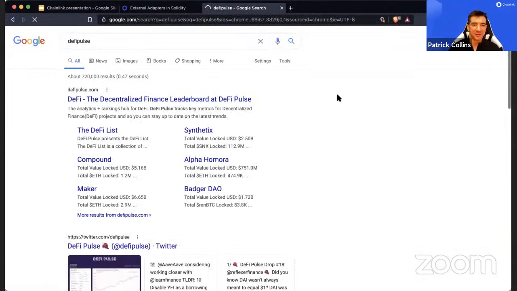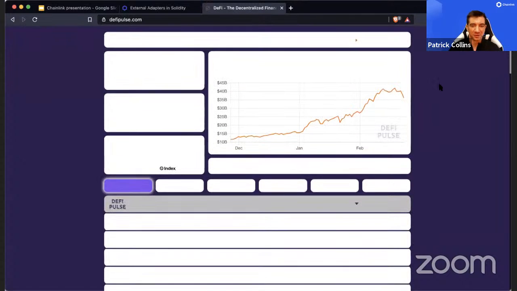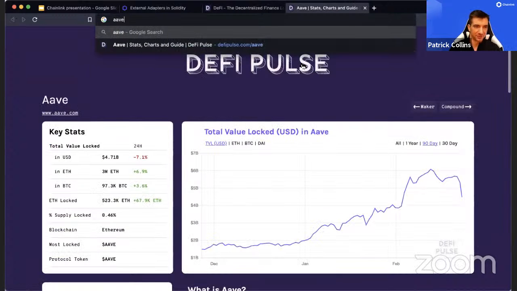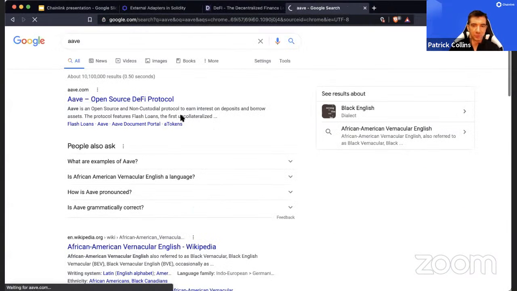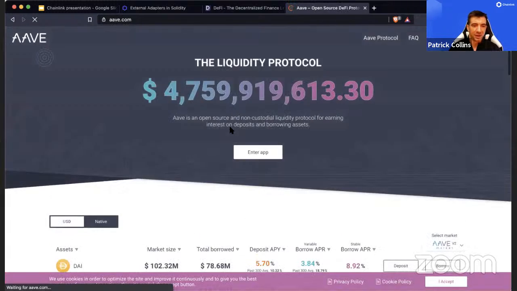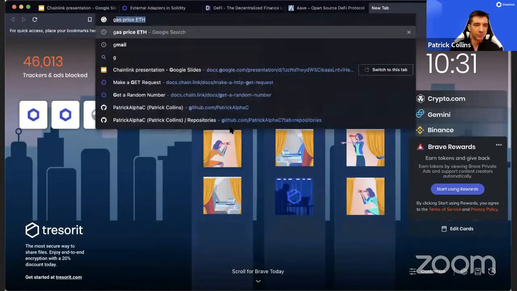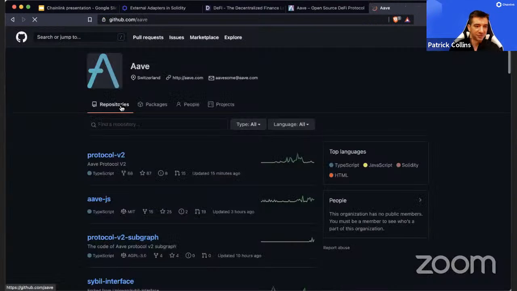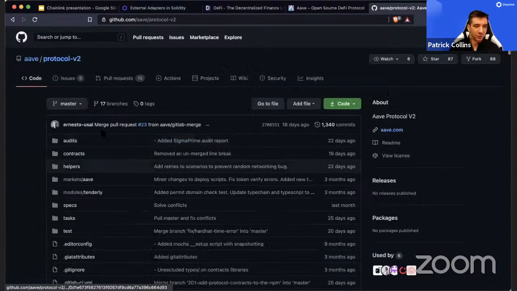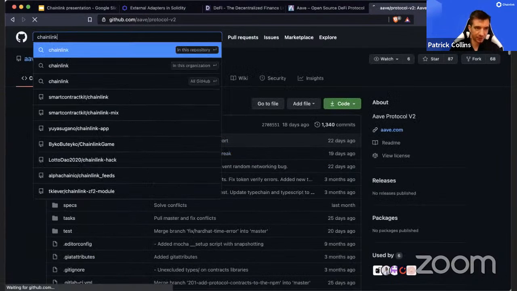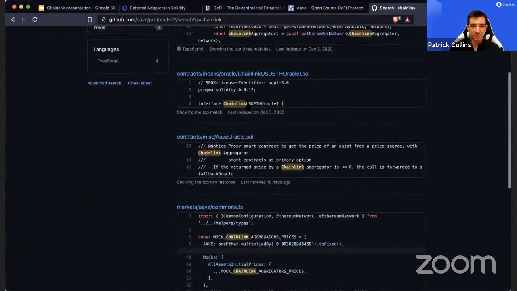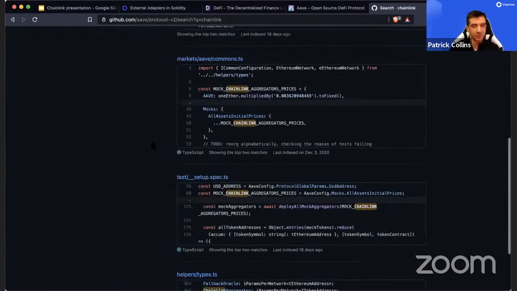It's really hard to say stuff is cooler than DeFi. The fact that Aave has almost $5 billion, Aave is so cool, right? And the cool thing about all these platforms is, like GitHub, this protocol is $5 billion in assets under management. That's insane. You can go to the protocol and type in Chainlink and see exactly what they're doing and how they're using it, which is so cool.